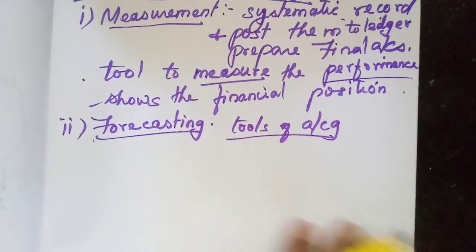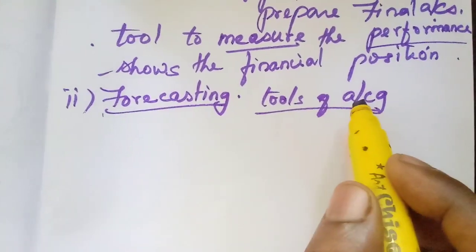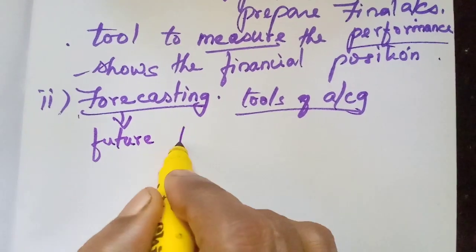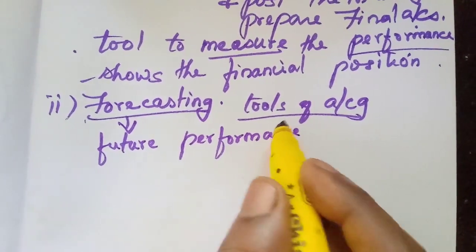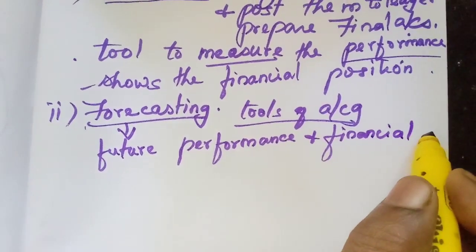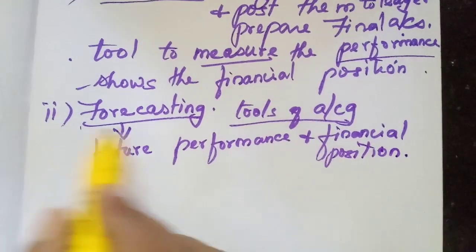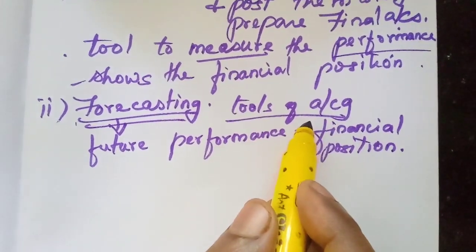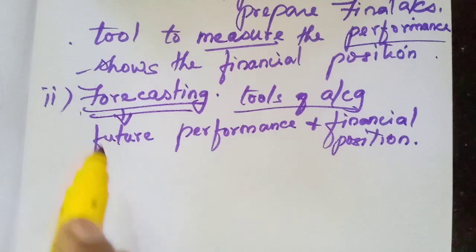Maybe the trading account, profit and loss account, and balance sheet. With these various tools of accounting, we can forecast the future performance, how we can perform in future, how much we can earn, or the financial position. Future performance and financial position of the enterprise can be forecasted. That will come under forecasting. That is the second point.